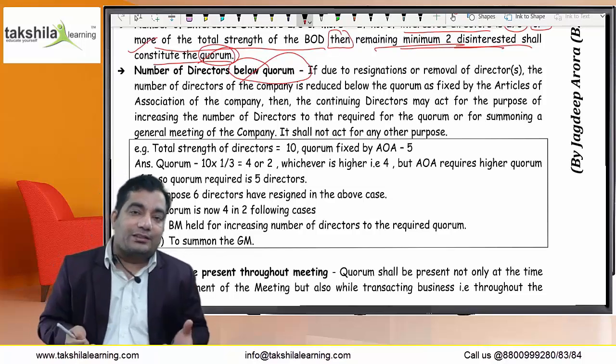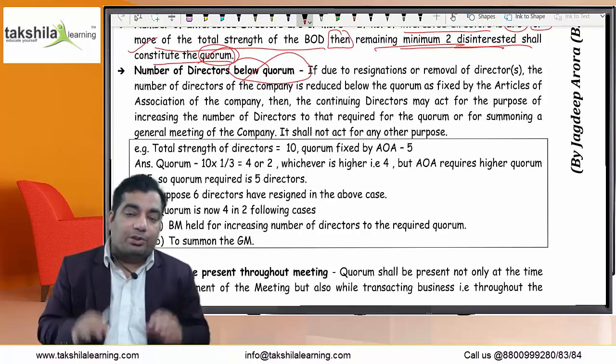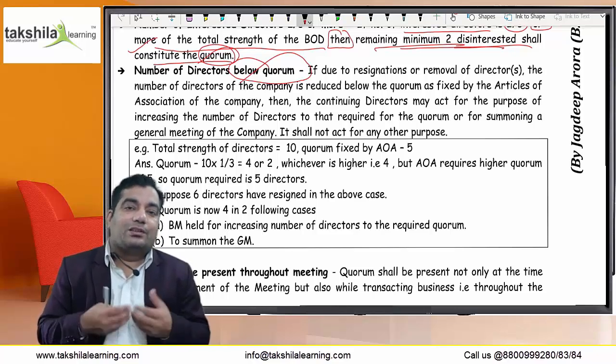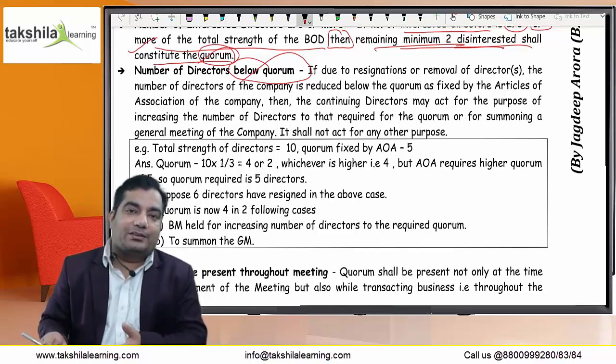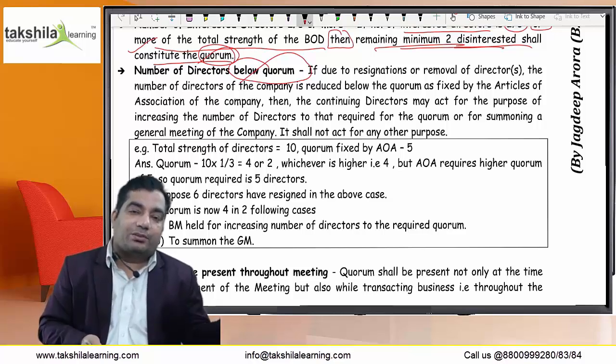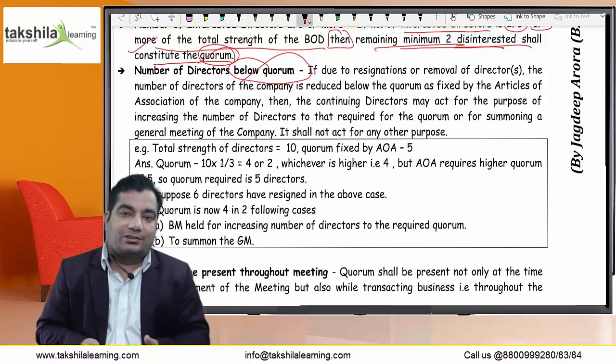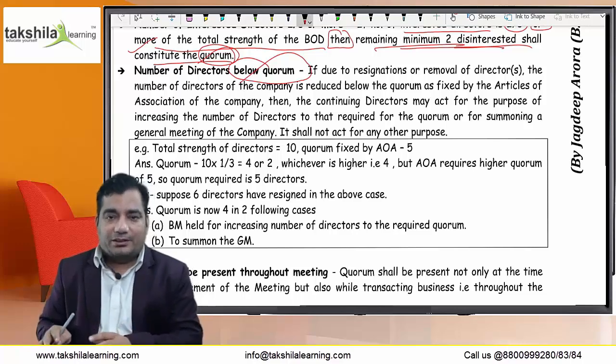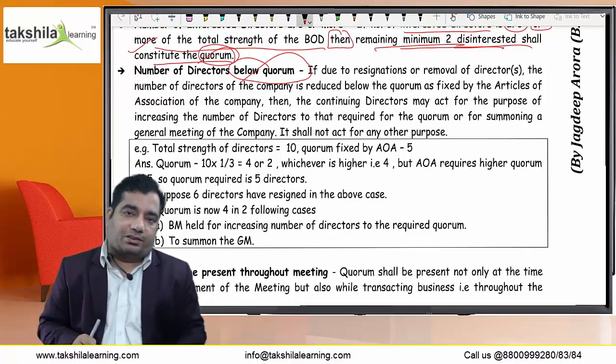The articles may provide for a higher quorum, but it may also be the case that the number of directors has gone below the quorum prescribed in the articles. In this case, how can the higher number of persons attend the meeting if the total number is less than the quorum prescribed in the articles? Obviously, in this case, if all the directors attend the meeting, they shall constitute the valid quorum.